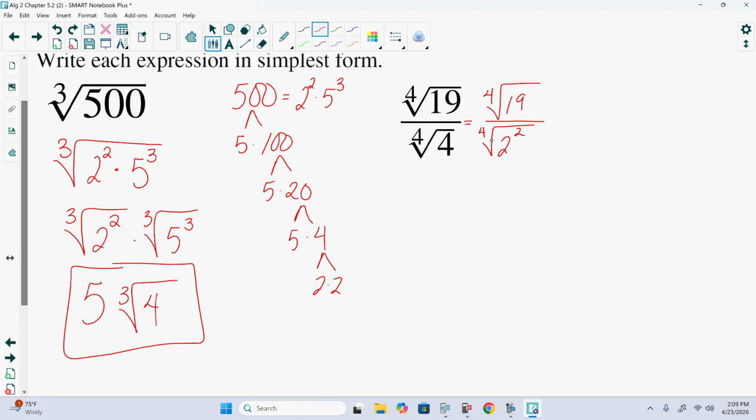Doesn't help us. But it does help us in a sense of figuring out what we need to multiply on top and bottom to get that radical on bottom to go away. Because currently we have 2 2's in that 4th root. For it to simplify out, we need 4 of them. How many are we missing? 2. So we're going to multiply by the 4th root of 2 squared.